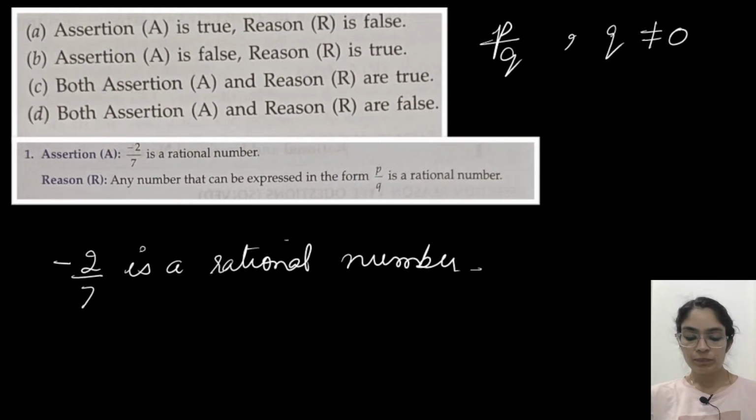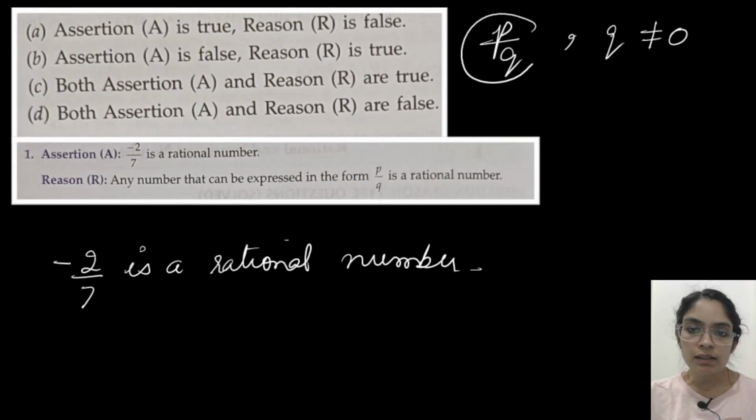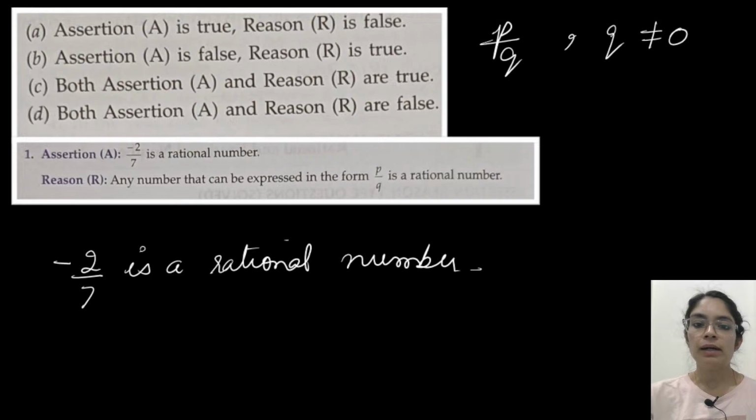Okay, let me see. Minus 2 by 7. I want to know, because if you just go with the form, you can always think it is rational, but sometimes the decimal representation can be non-terminating and non-recurring.